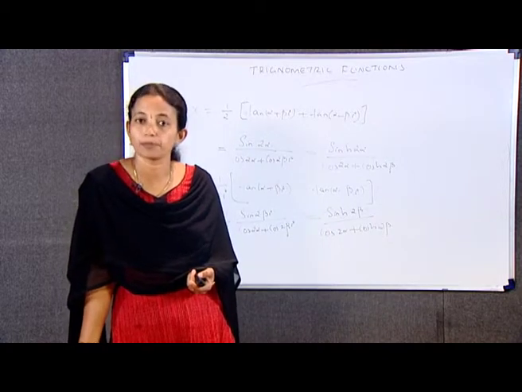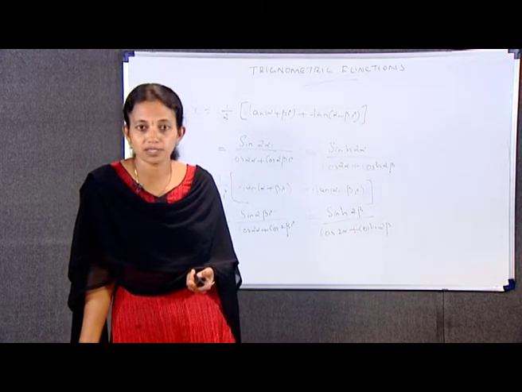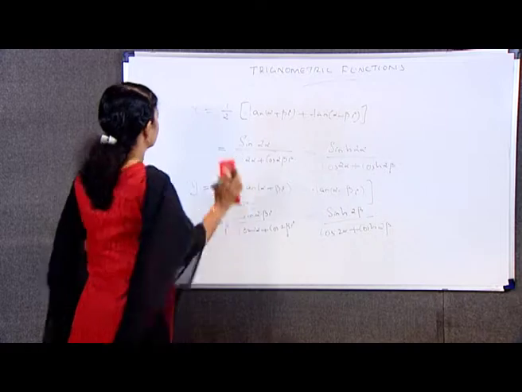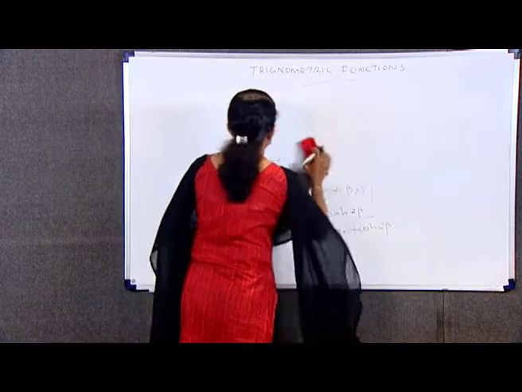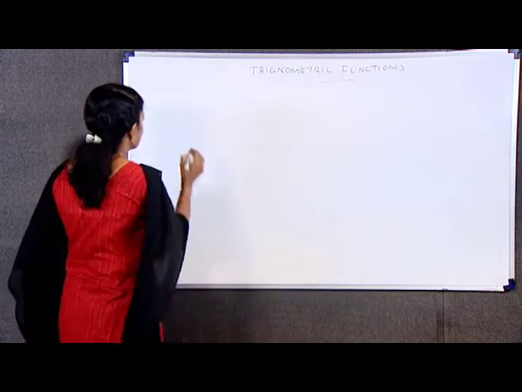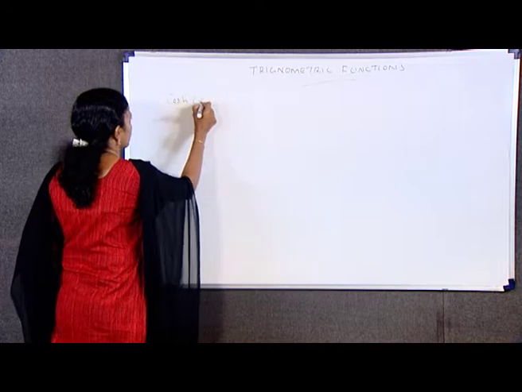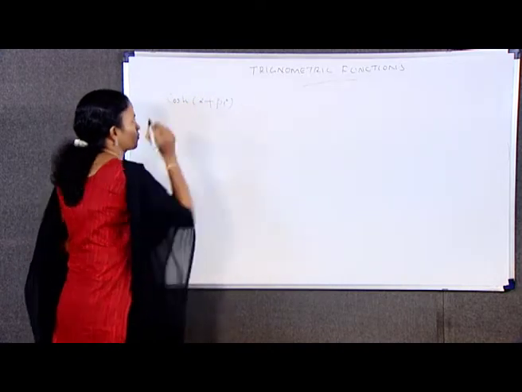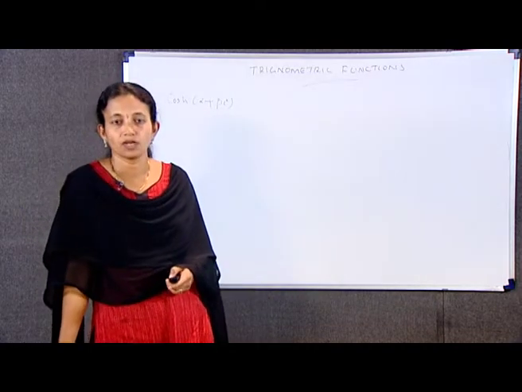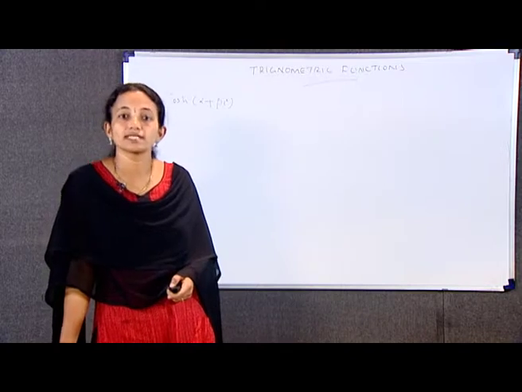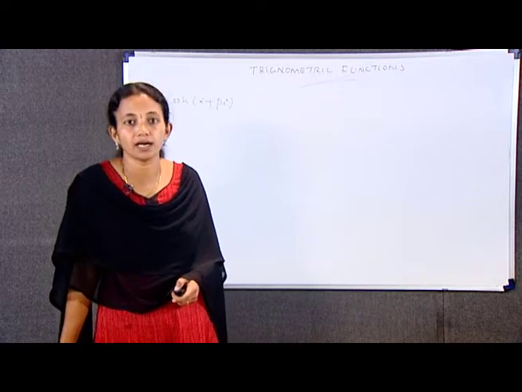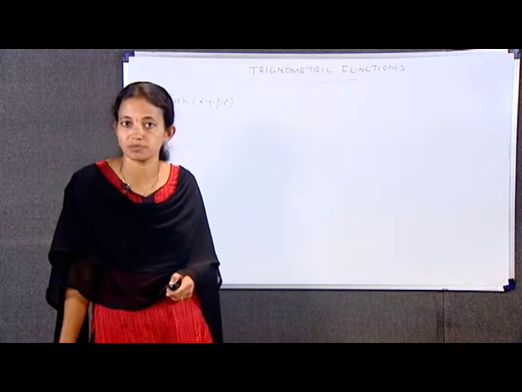Next also we have to separate real and imaginary parts of the expression cosh(α+βi). We have cosh(α+βi) can be written as [e^(α+βi) + e^(−α−βi)]/2.